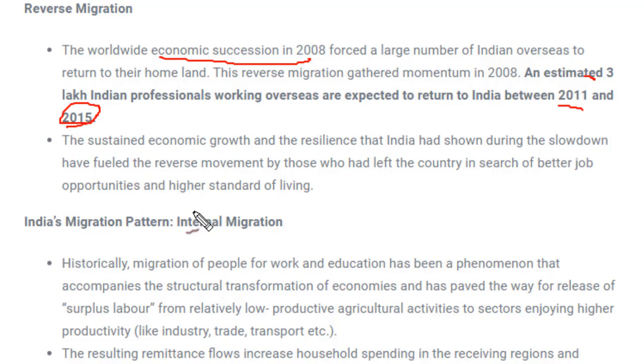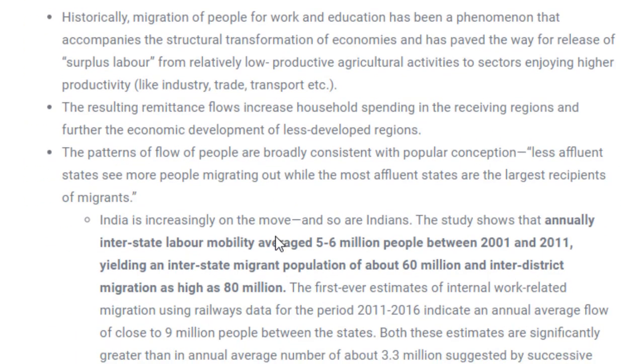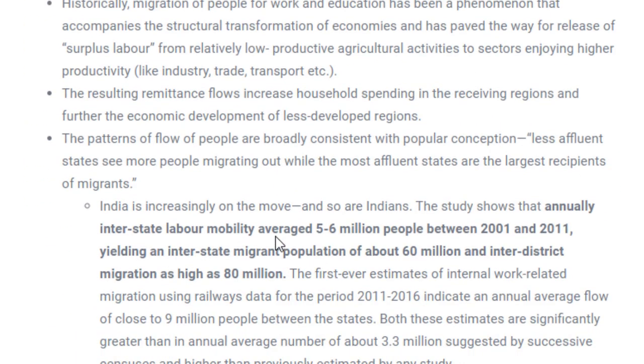Next is the Indian migration pattern. So what is the pattern of Indian migration? This talks about the migration within India. That means why people move from one place to another and how they move from one state to another state. So this is very simple. As we know the causes of migration, wherever there would be better economic opportunity, people will move from that place to another place.